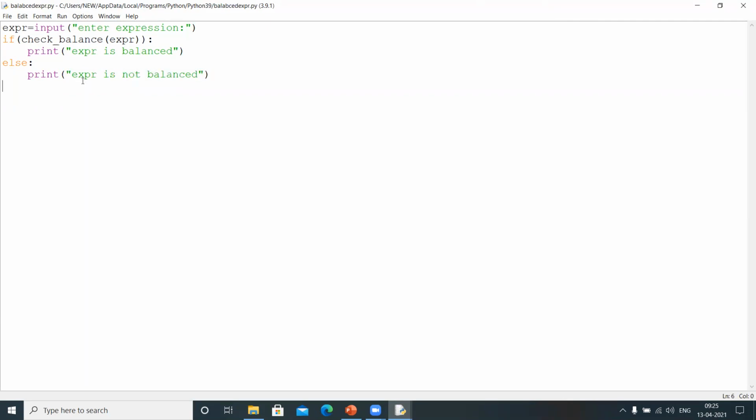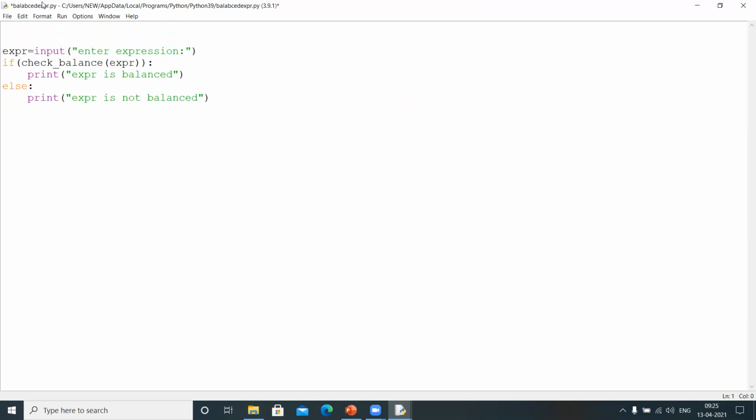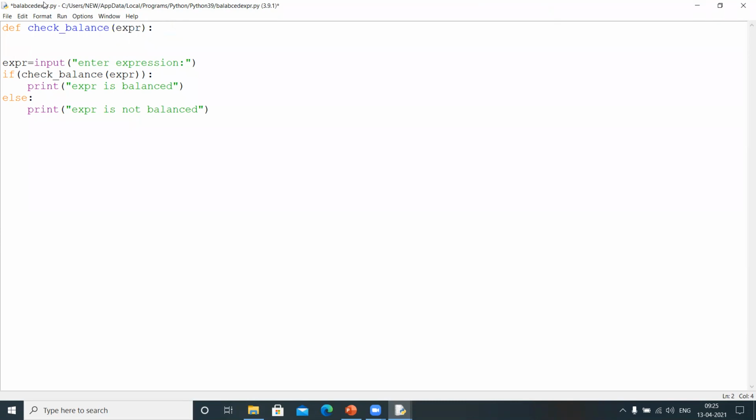Now I need to write the function definition. Observe here how to write the function definition. def is a keyword you need to use, and the method is check_balance. For this I'm taking an expression. First I need to take a list, and let my list be an empty list.